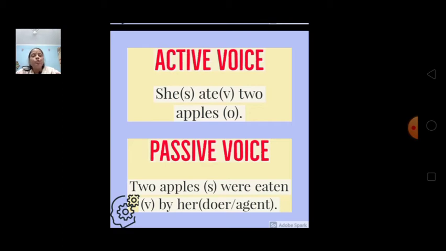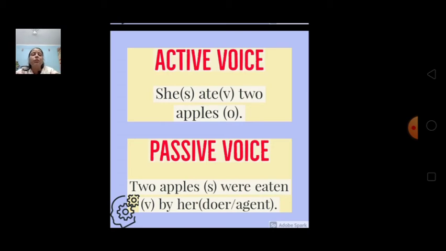Now, when we have to change it to passive voice, we will change the position. The receiver of the sentence will become the subject and the doer of the action will go at last. There are certain rules while changing a sentence to passive voice which I will explain to you. Alright.